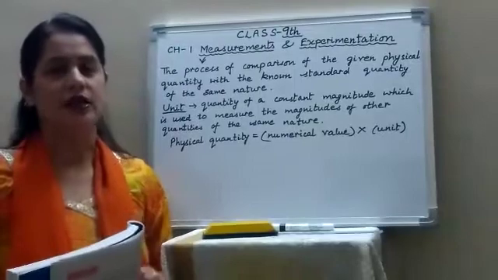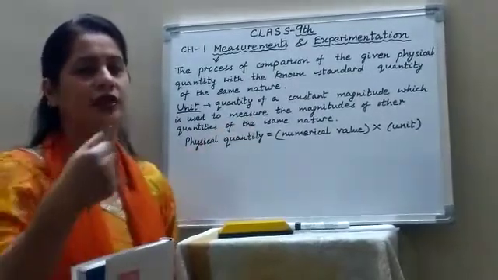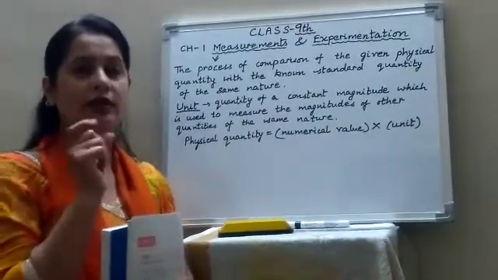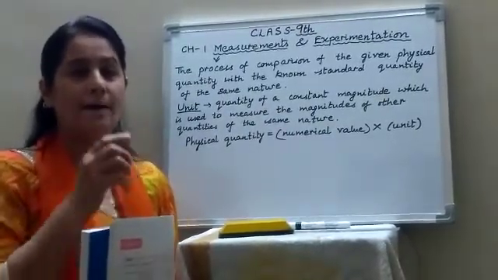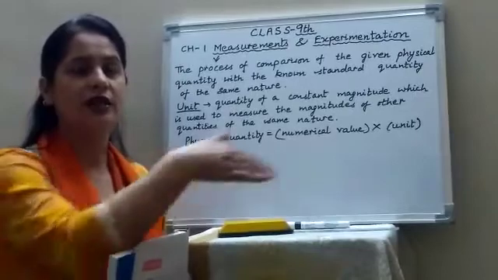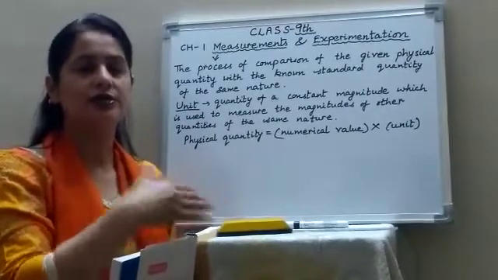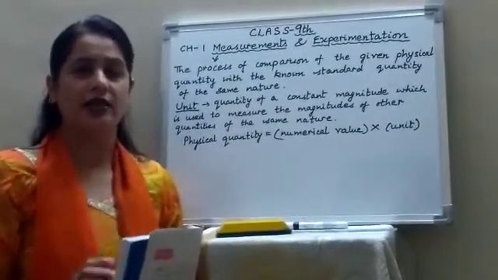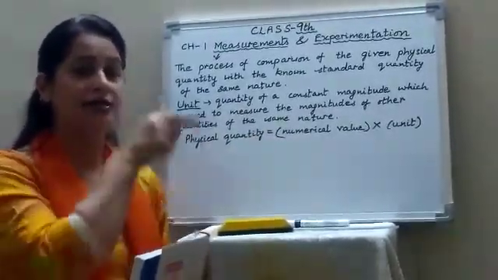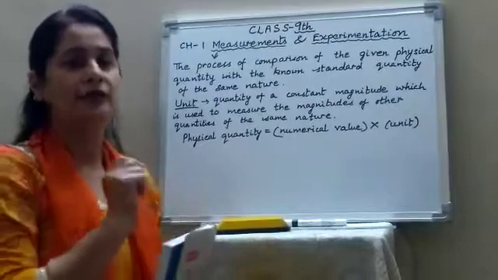Now, when I ask you to measure something, suppose I tell you to measure the length of your study table, what will you do? First, you will choose a standard quantity. Standard quantity means, like, you are choosing the meter. Because for measuring length, the correct unit is the meter. So that meter is the standard quantity, and then you will compare the length with that standard quantity, the meter, and you will give your answer in terms of meter.